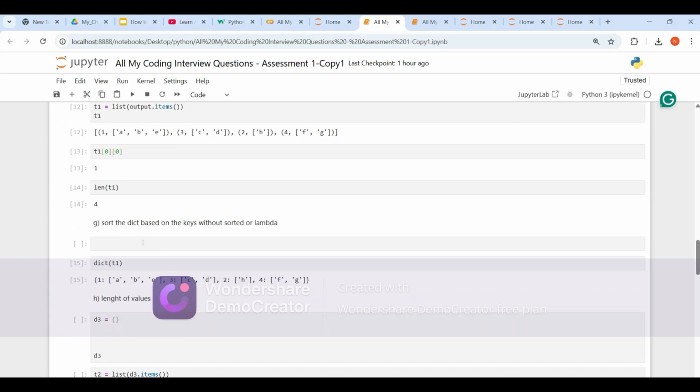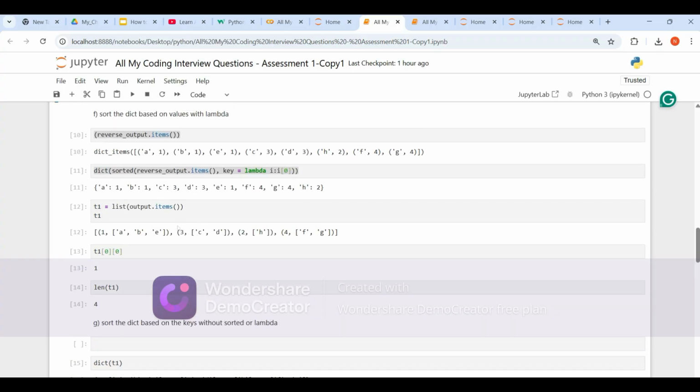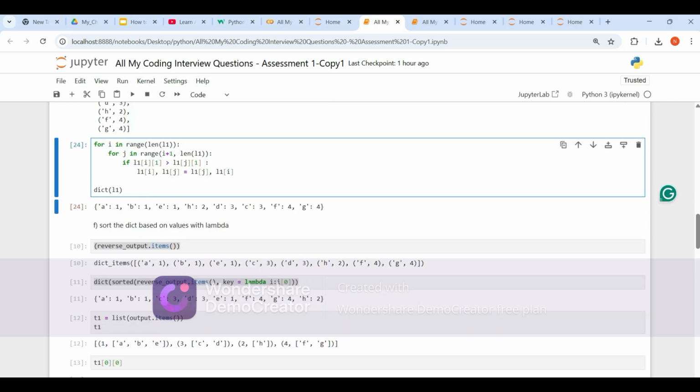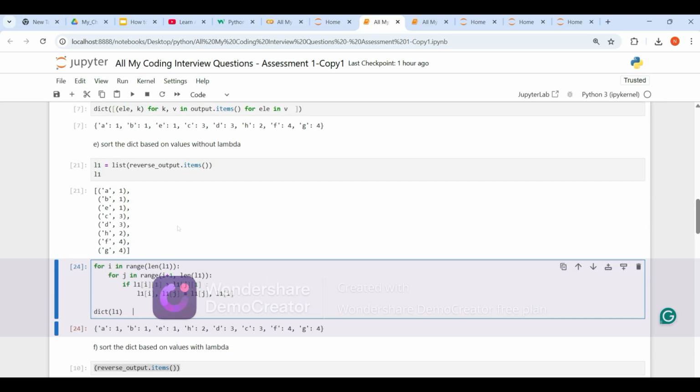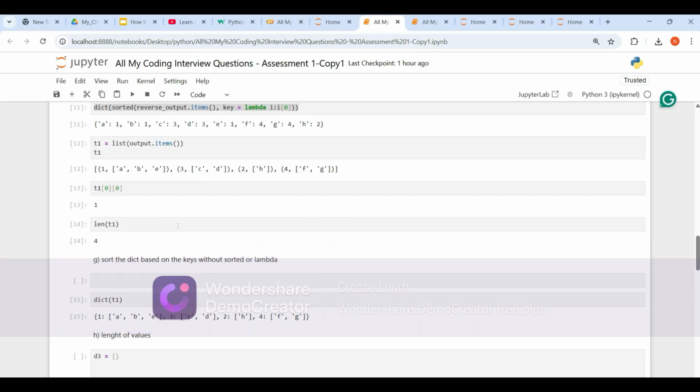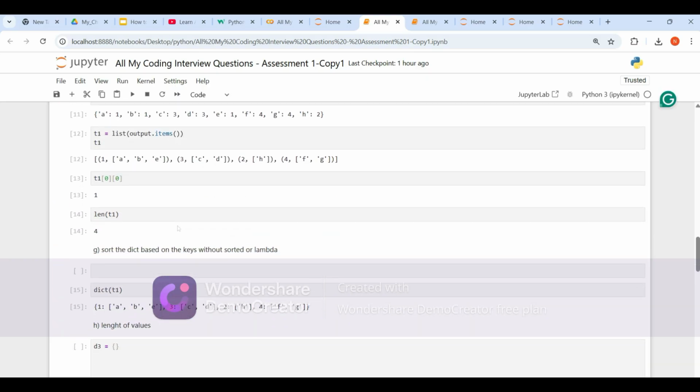Okay, then sort the dictionary based on keys without sorted or lambda. Very simple, guys. How can we do that? Let me tell you.